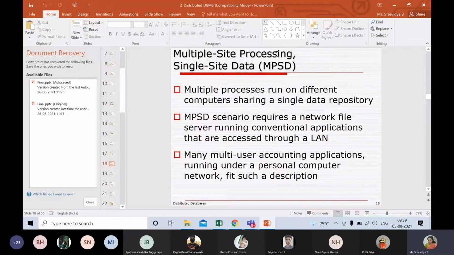Then coming to multi-site processing and single site data. Data is present in one place and the processing happens at multiple places.